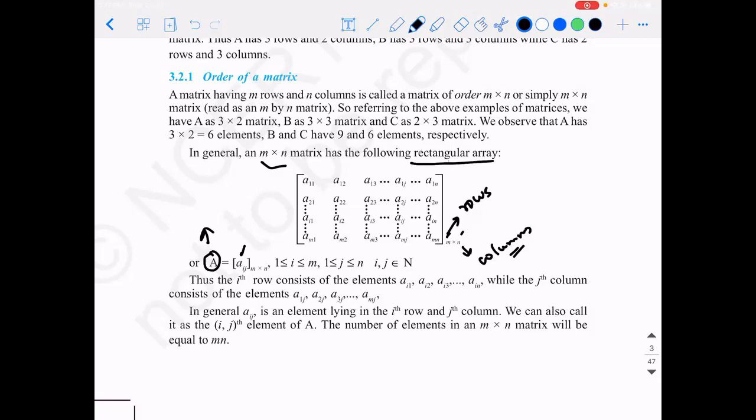So how do we write the general form of a matrix? You put this box which represents a rectangular array with i and j, and you write the suffix m cross n. So a matrix A has elements of the form a_ij, and it has an order of m rows and n columns.